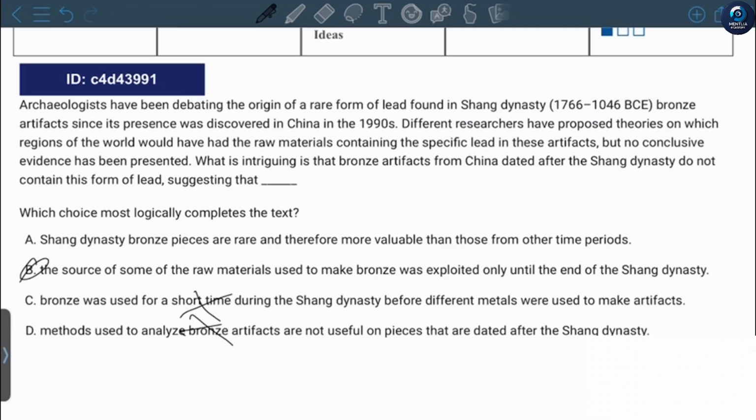Because this already mentions that it was used during the Shang Dynasty and then it was gone, so they couldn't use it. The answer A is wrong because Shang Dynasty bronze pieces are rare and therefore more valuable. It is valuable, but it doesn't explain why lead isn't used anymore. It was only used during the Shang Dynasty, so the answer is B.